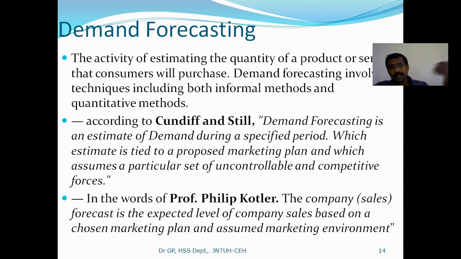So next year's demand they have to estimate today. Therefore, they can make the commodity, they can manufacture the product. If they fail to estimate the demand properly, what happens automatically? The customer requirements cannot be met.